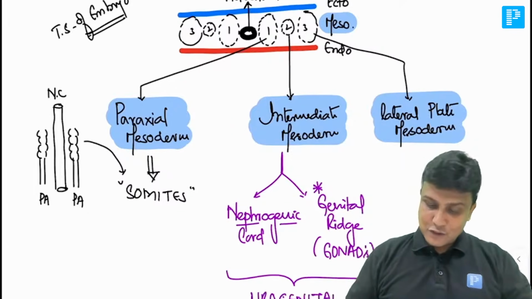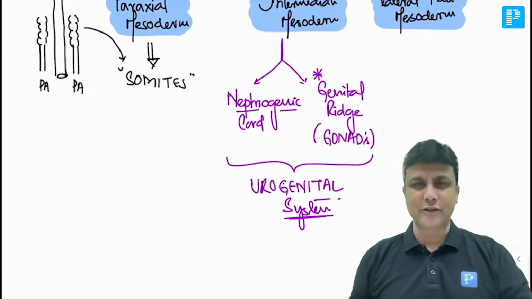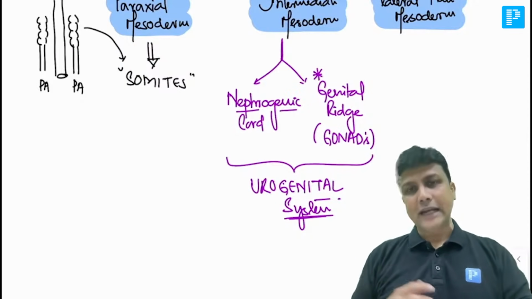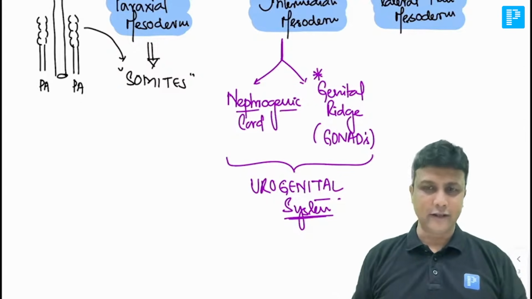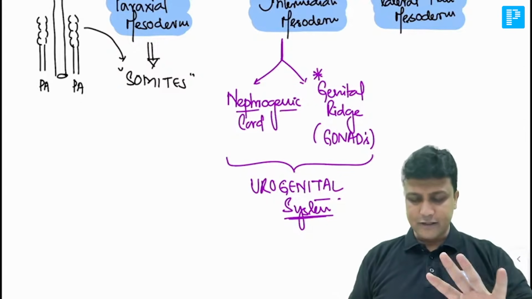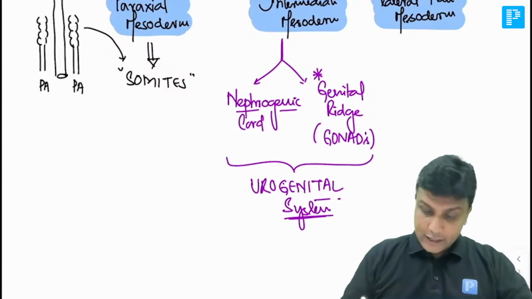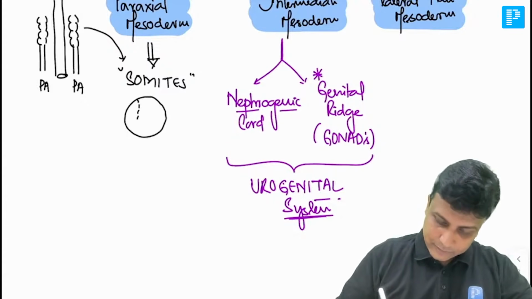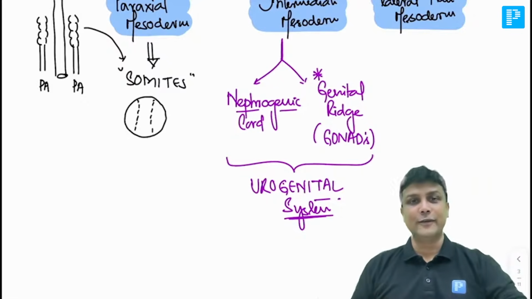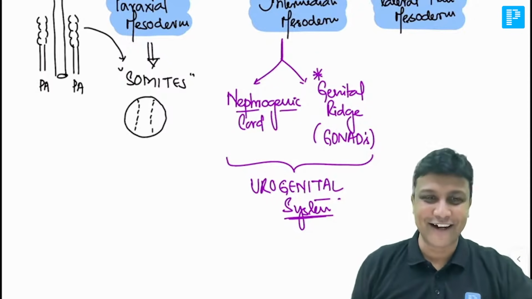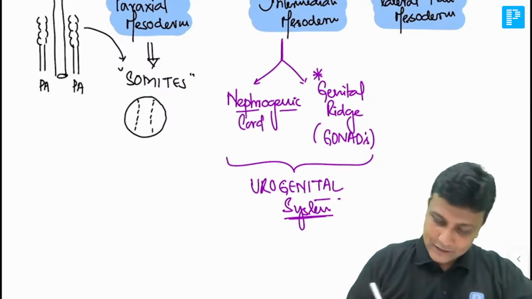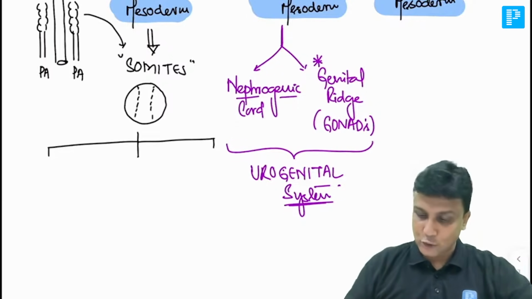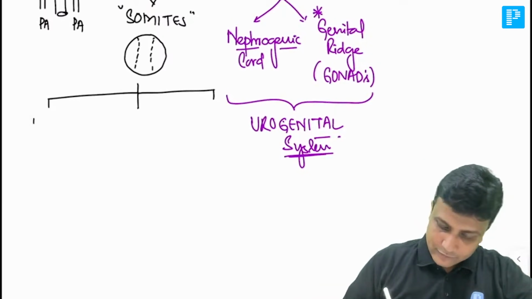Now, once you have understood those somites, initially there will be so many of them, almost 40 to 44 somites. Their numbers are variable, but later on they are going to reduce down to 30 to 36. Okay, fine. Now that spherical ball-like structure, the somite, is in turn divided into three parts. I'm just drawing a general diagram like that for our sake of understanding. Now, these somites are in turn divided into how many parts? Three parts. And those three parts are, number one, the dermatome.